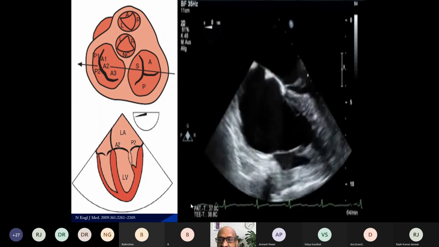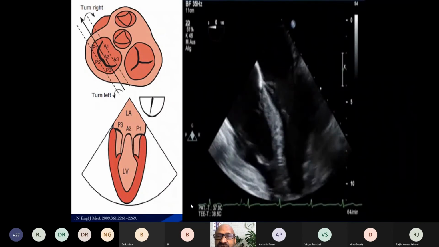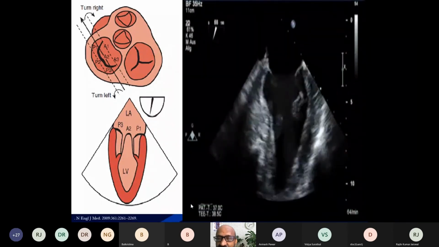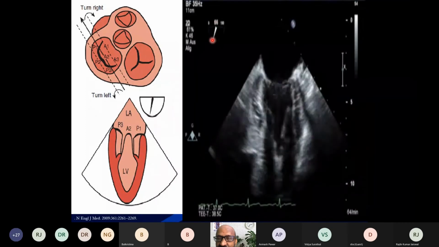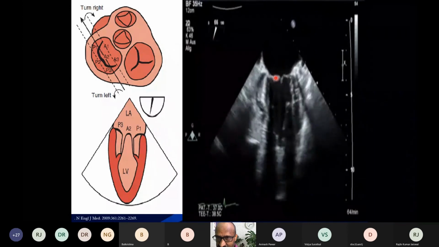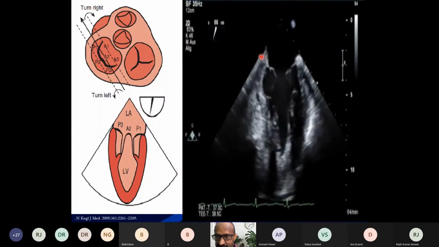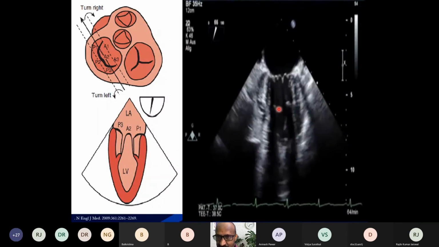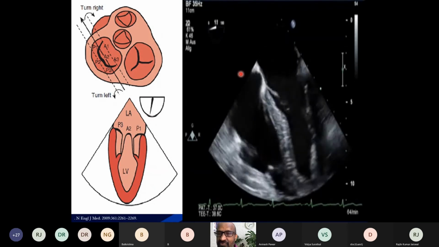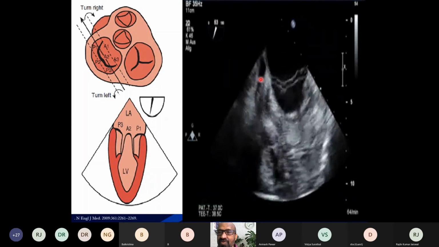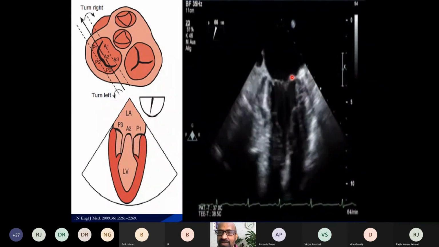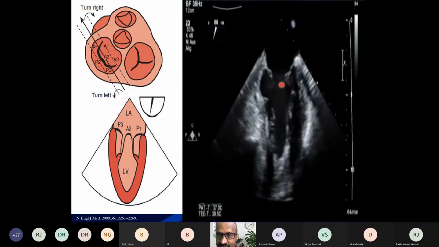The second view to interrogate the mitral valve is the mid-esophageal commissural view. The multiplane angle is increased to about 40 to 60 degrees. When we do that, the right ventricle and the right atrium disappear. We have the left atrium, left ventricle. Then on the left side of the image, you get the P3 segment of the posterior mitral leaflet, and on the right side, you get the P1 segment, and in between you get the A2 segment.